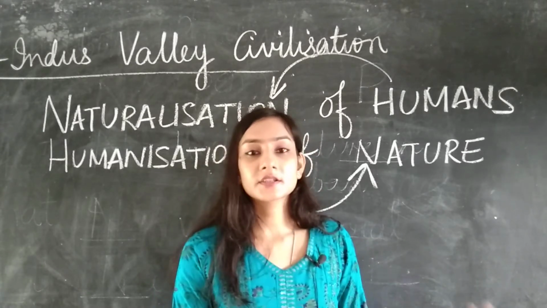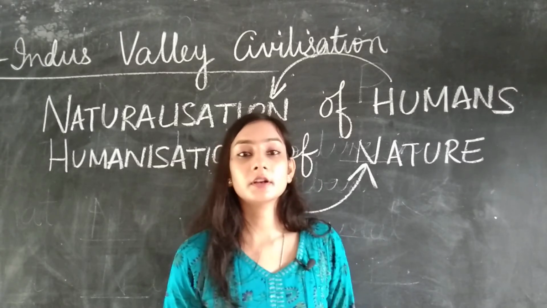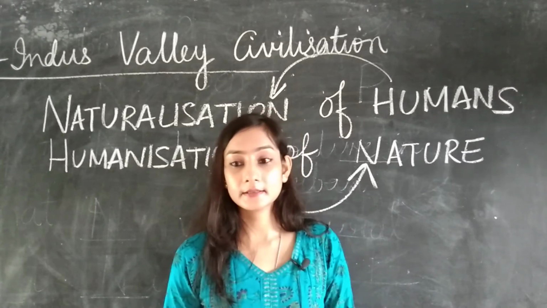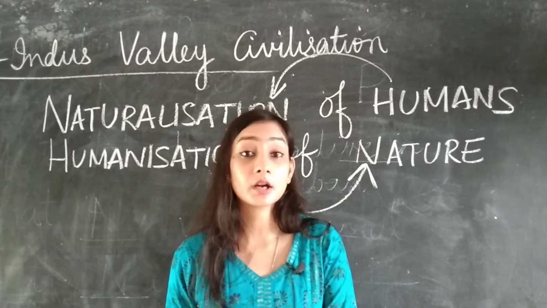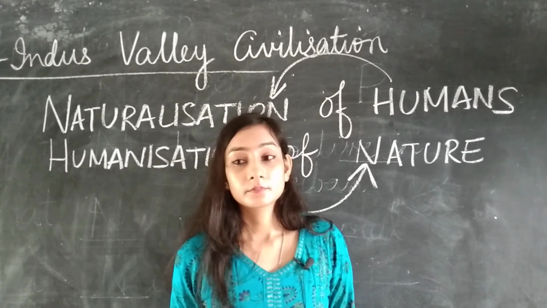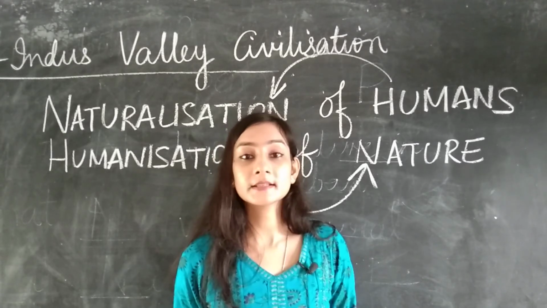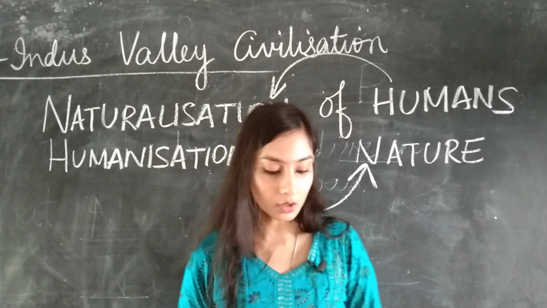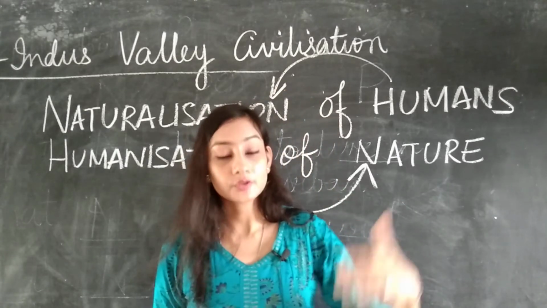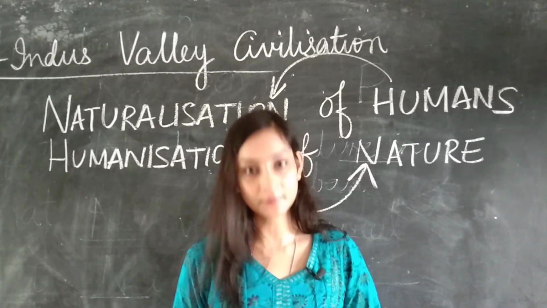The higher caste people had separate temples, and the lower caste people weren't allowed into the temples, as they were considered untouchable, or Dalits. In civics, the people who were untouchables were termed Dalits. So division of society took place with the emergence of civilization.